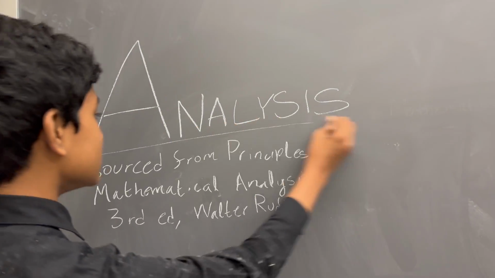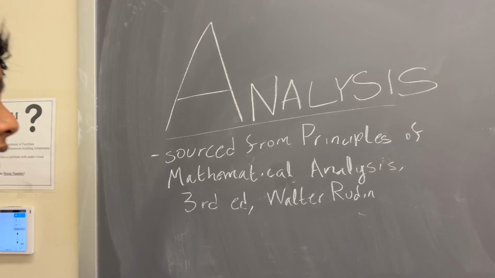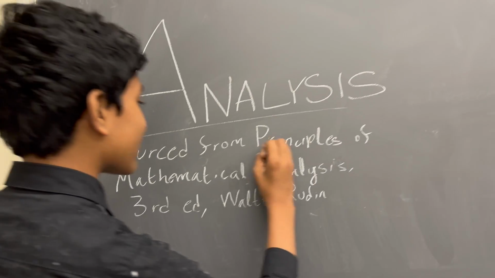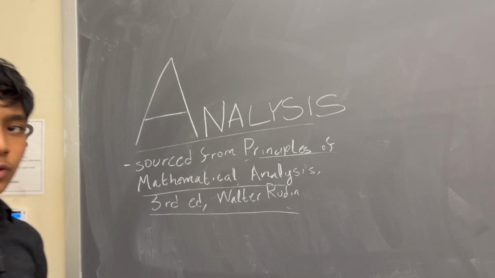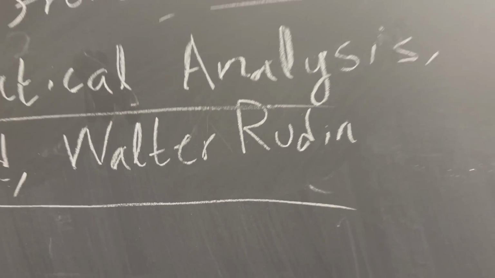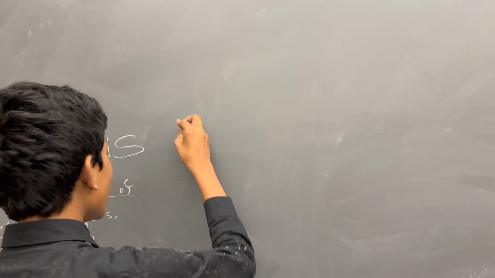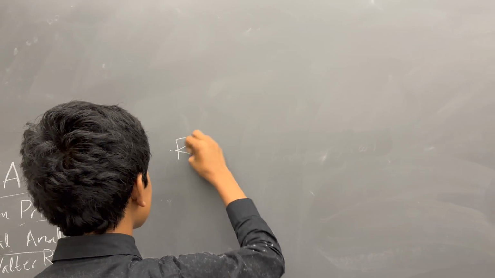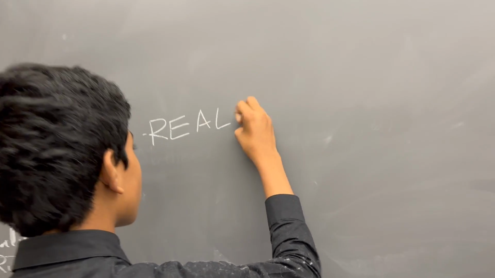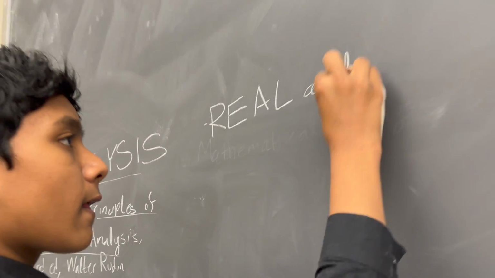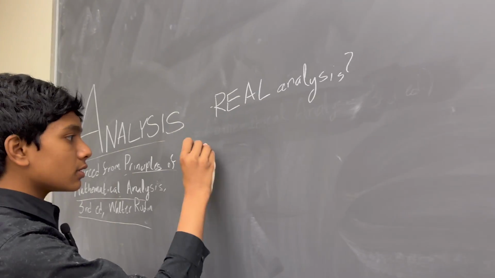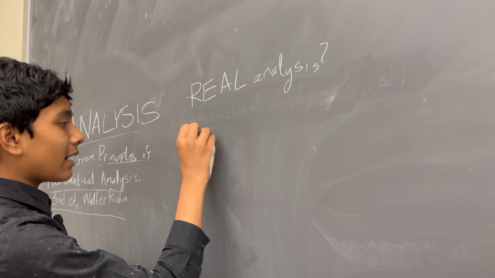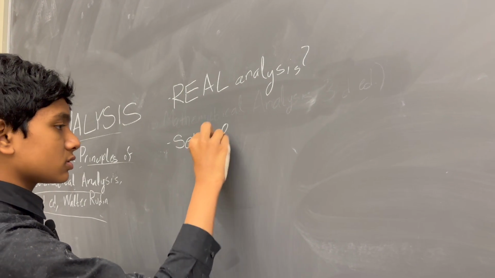We're going to be doing analysis. So this is lecture number 1, and this is sourced from Principles of Mathematical Analysis, 3rd edition by Walter Rudin. It's a very good textbook. So today we're going to be talking about two things. One, why real analysis? What's so special about the real numbers? And two, we're going to be talking about sets and orders.